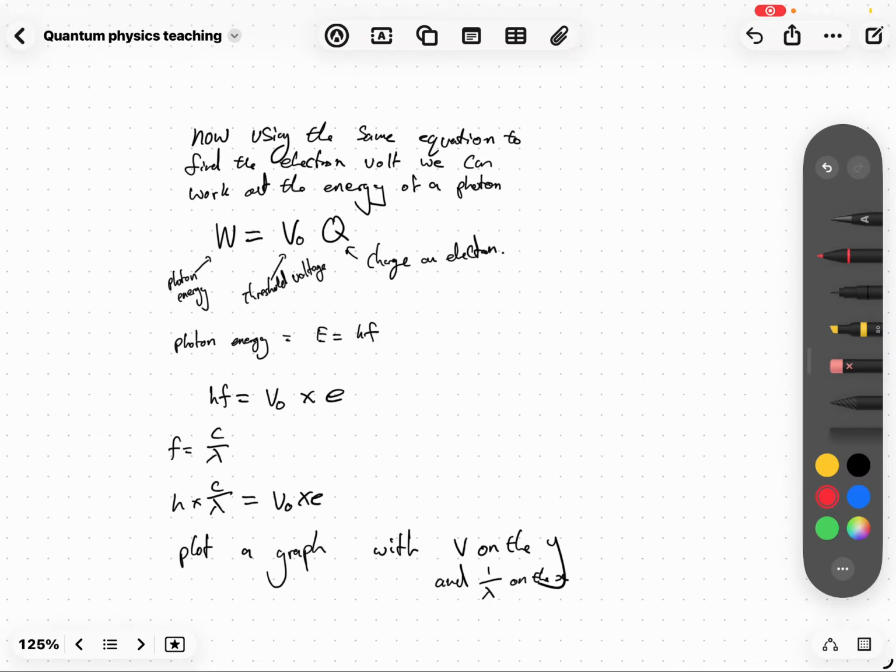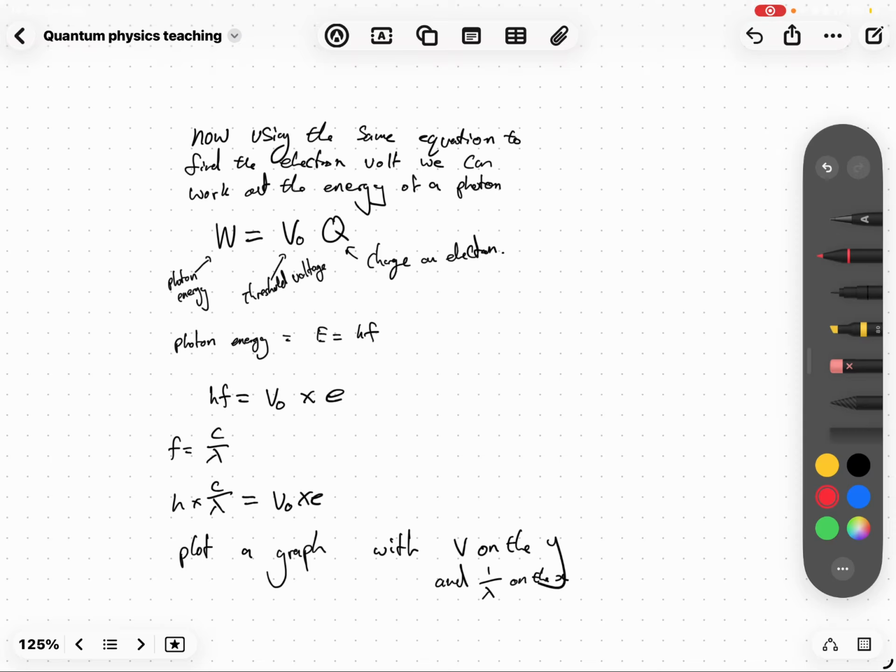However, once we find the threshold voltage, we need to do all sorts of stuff to actually utilize it for the physics that we are doing. This is confusing. Remember, we are trying to find Planck's constant here. Planck's constant is h.